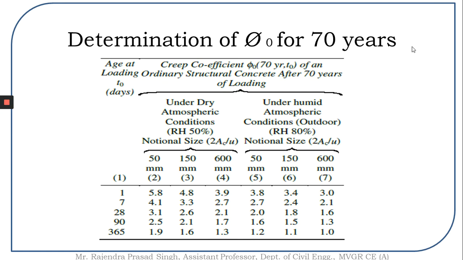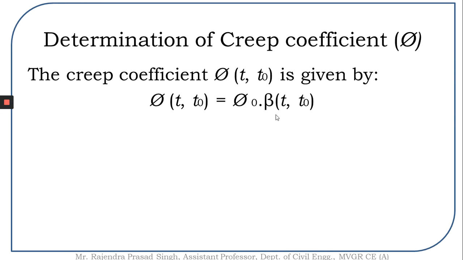The phi0 value for 70 years can be directly taken from the code. The phi0 value for 70 years of time for ordinary structural concrete is given for different relative humidity values, 50% relative humidity and 80% relative humidity, and for different notional sizes h0 values starting from 50, 150 and 600 mm. For these values at a particular time of loading t0, I can find out the value of phi0. So if I know this phi0 value, I am supposed to find out this value of beta(t, t0).